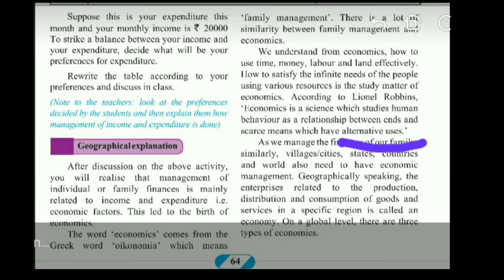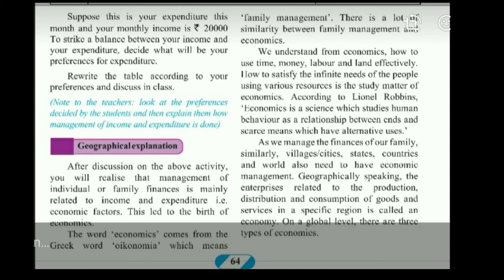But with that 200 rupees, all your ends, all your wants cannot be satisfied. Either this or that, means alternative uses. Is that clear? Ends are unlimited, but the means are scarce, but these ends have alternative uses. And economics is a science which teaches you how to manage between unlimited ends and scarce resources.